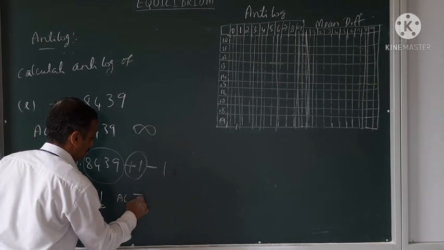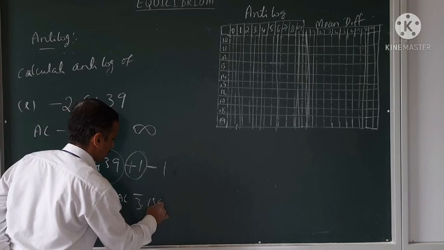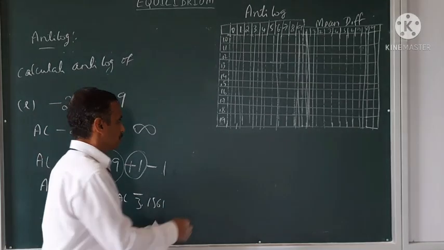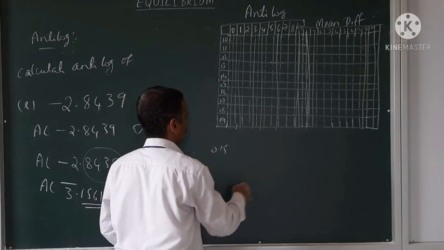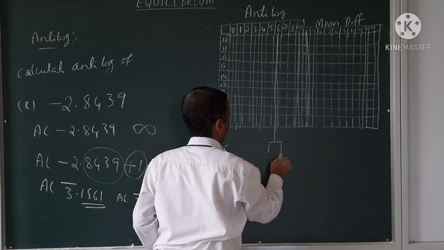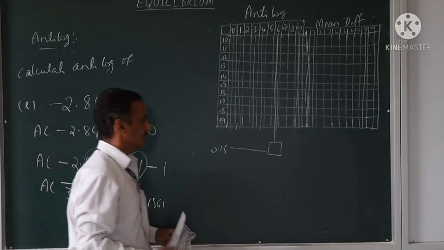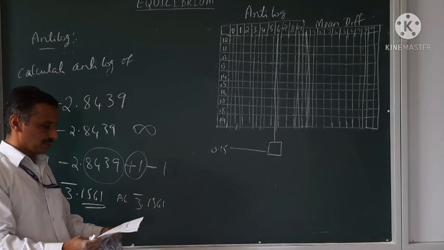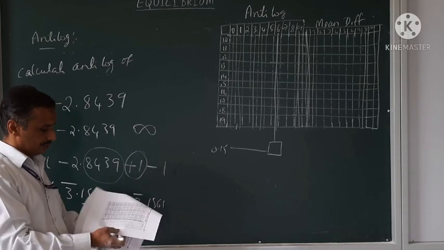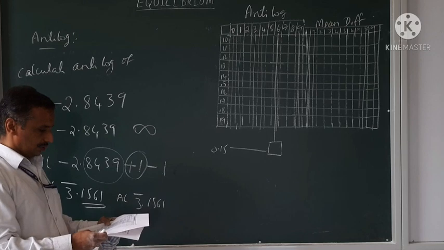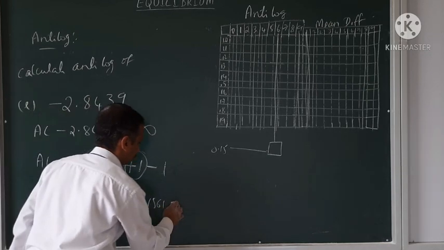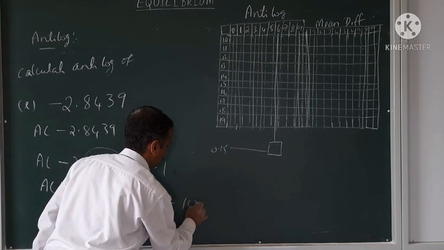Anti-logarithm of bar 3 .1561. What do you do? Go up to 0.15 and go up to 6. Where they are joining each other, just see what the value is in the anti-logarithm table. 156. What is the value? 1432.